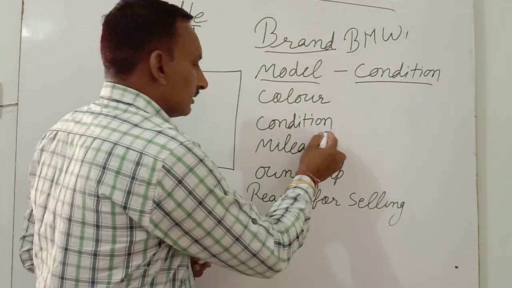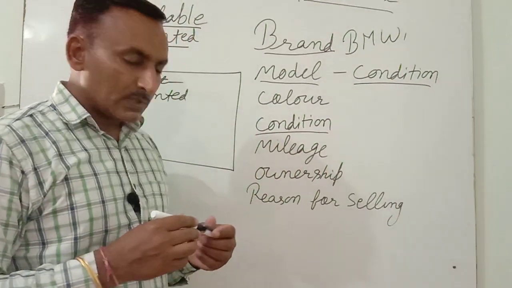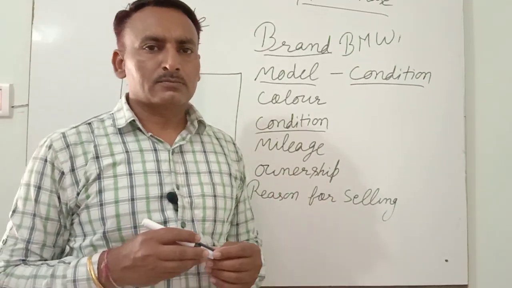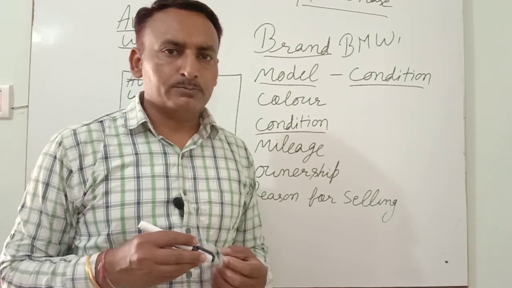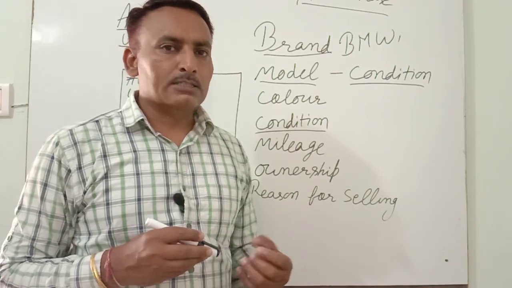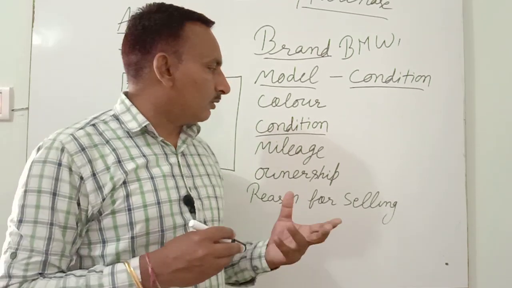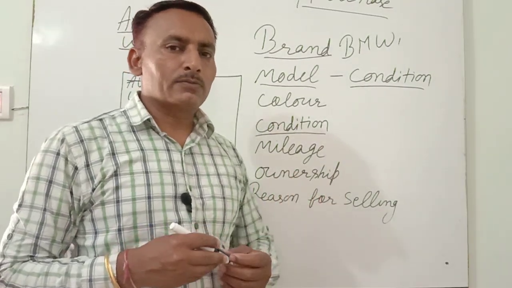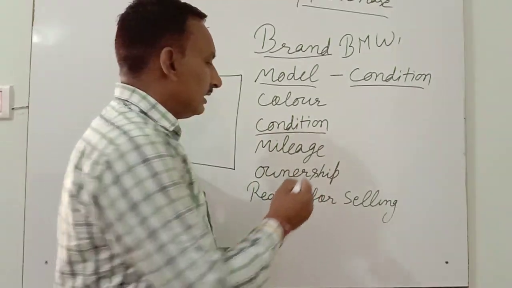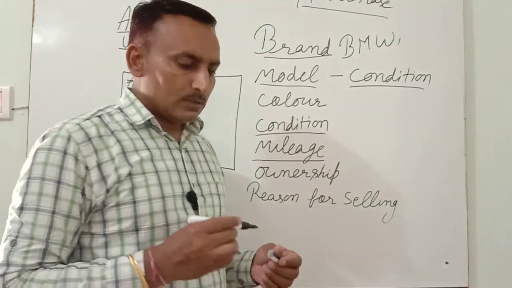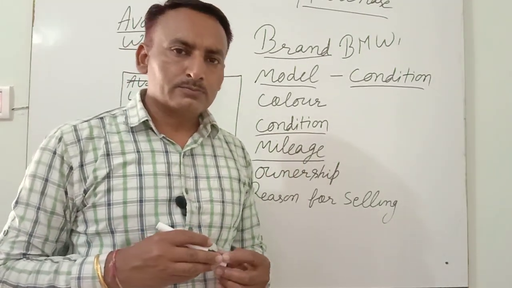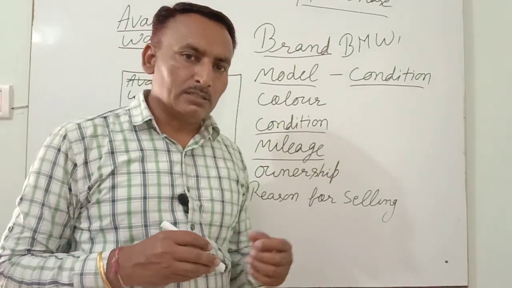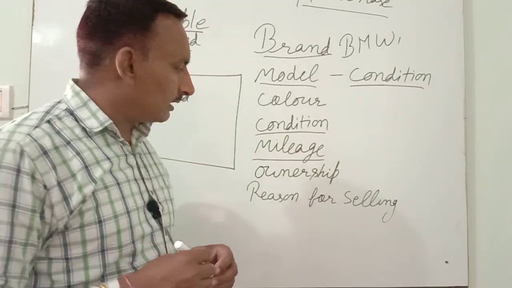And the condition of things like the seat covers, headlamp, tail lamp, tires, battery, and the working condition of the engine. And mileage, kilometers per liter, the consumption of petrol or diesel according to the version the vehicle has.